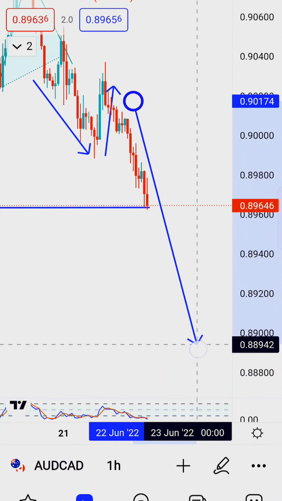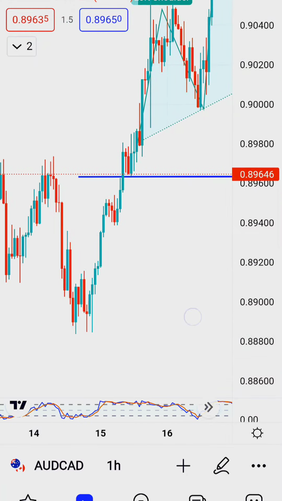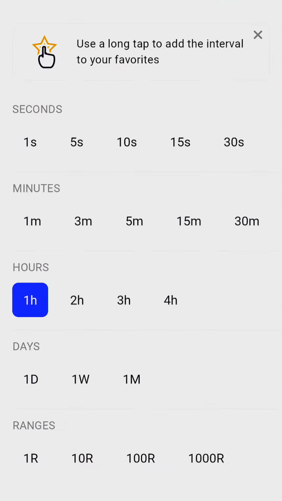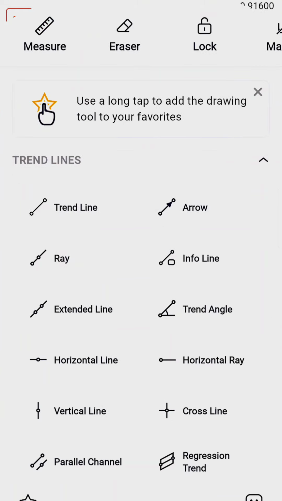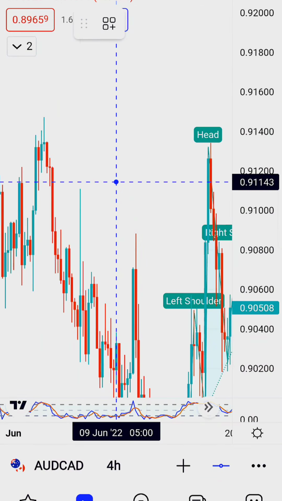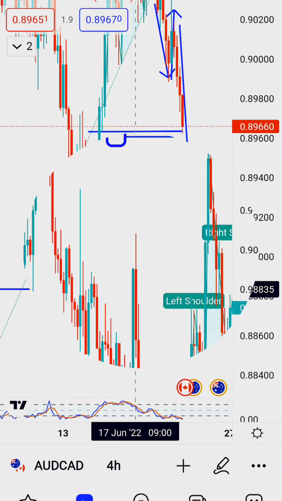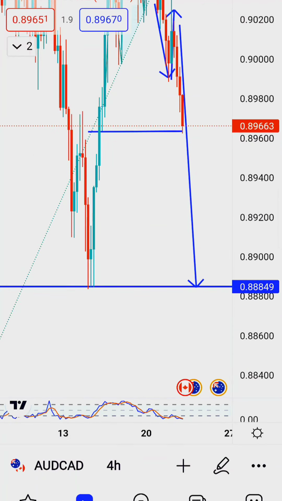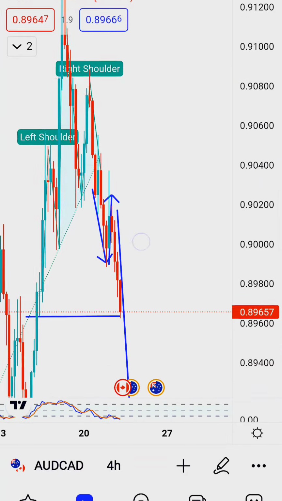Now, is there a chance that prices may continue to fall even further on the AUD CAD pair? Of course, yes. If you look at the general trend on the 4-hour chart, then the trend is downwards. And again, for the longest time, prices have been moving in between a channel that is a support and resistance level, just as shown on the screen. Expect a few retracements as price continues to go down to the bottom.